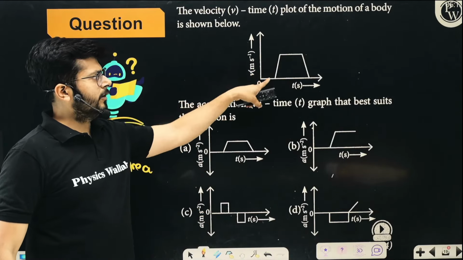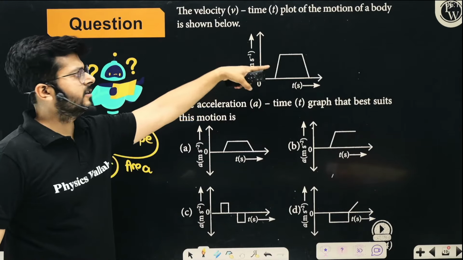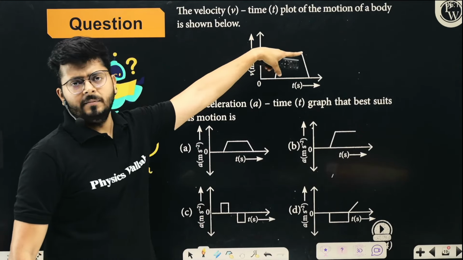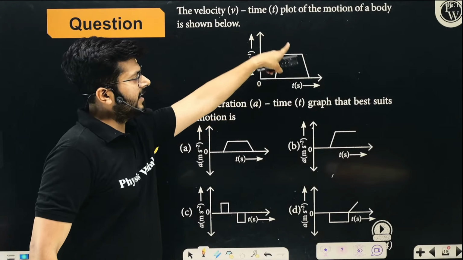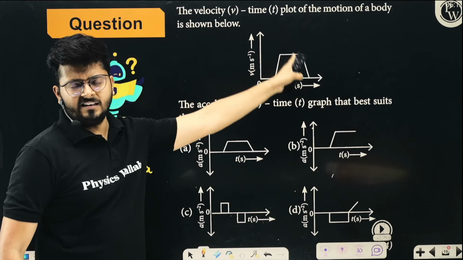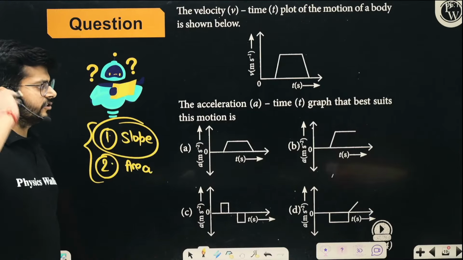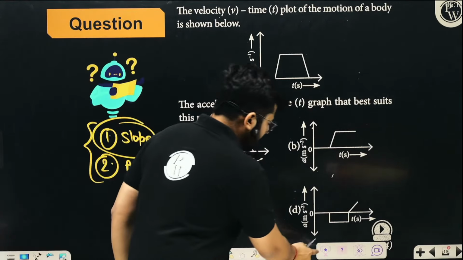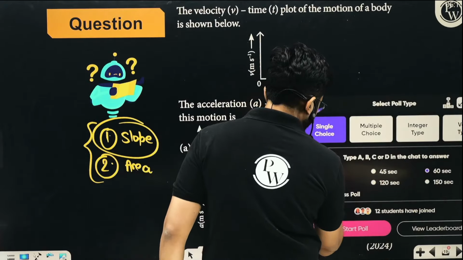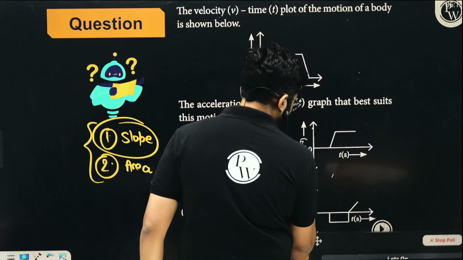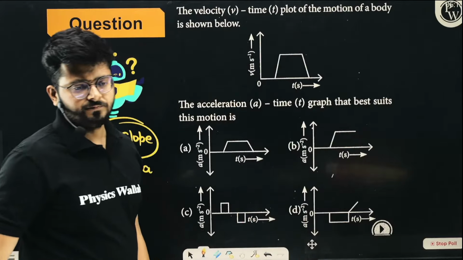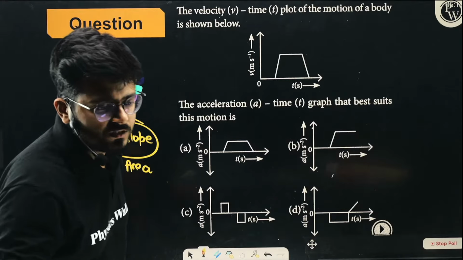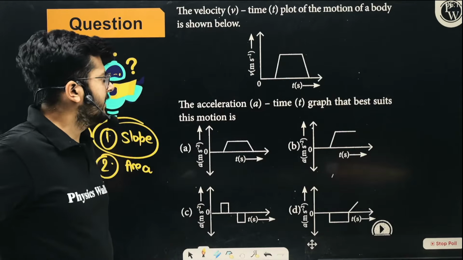Whenever you have constant slope, you have constant acceleration. Whenever you have zero slope, that means zero acceleration. Whenever you have a declining slope like this, you have negative acceleration or retardation. So have a look at that and try to answer it, right? I'm starting the poll over here, and you don't need much time to solve this question. 60 seconds are enough. Very good, Isha beta. Very good, Mallikarjun beta. So try to solve it.